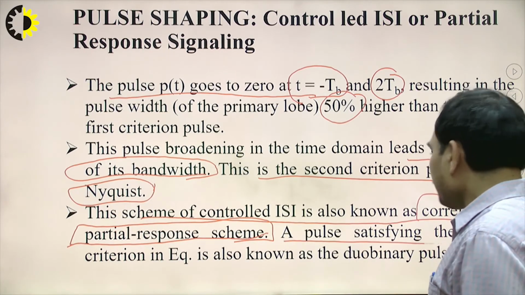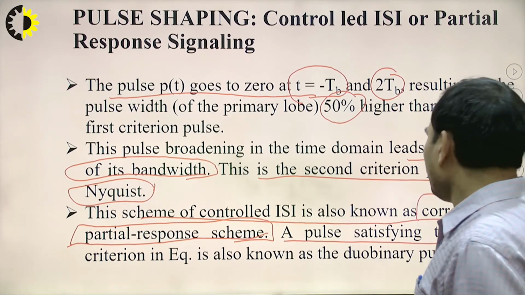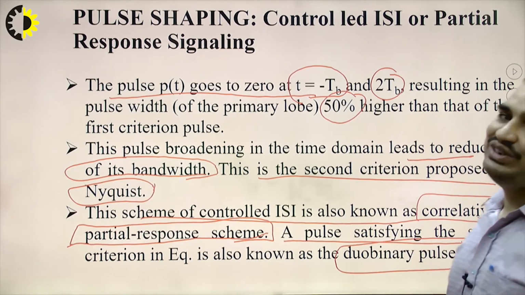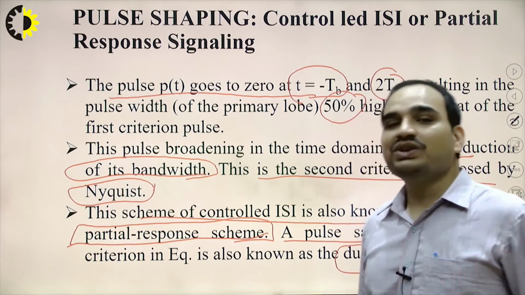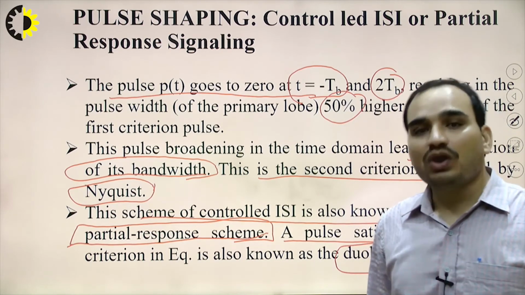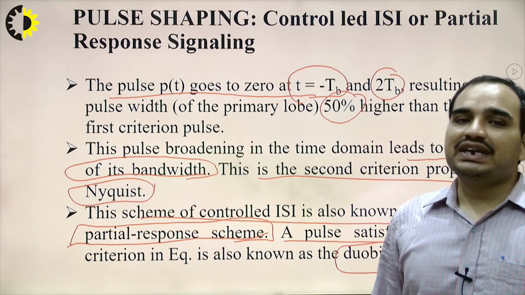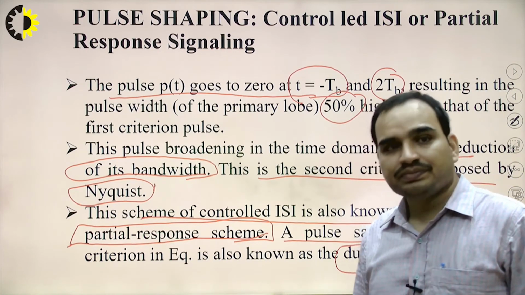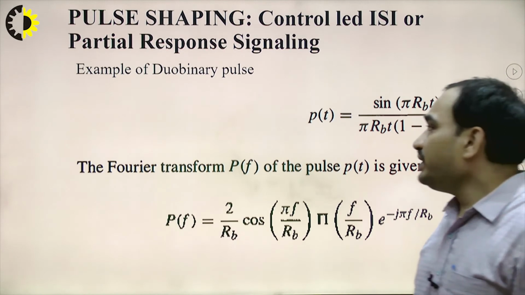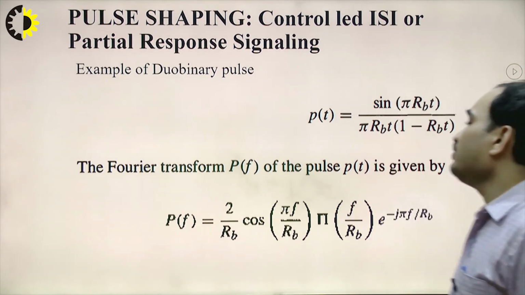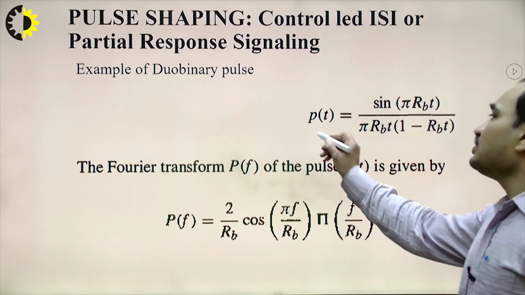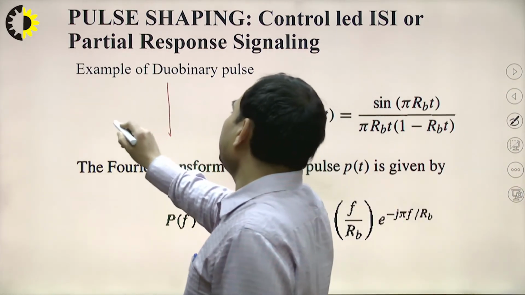A pulse satisfying the Nyquist second criteria is also known as a duobinary pulse. Why is it known as a duobinary pulse? Because we are operating two pulses at the same time. That's why it is duobinary. How is it represented mathematically? We can represent our pulse mathematically using the sinc function, so we are considering a sinc function in the time domain.